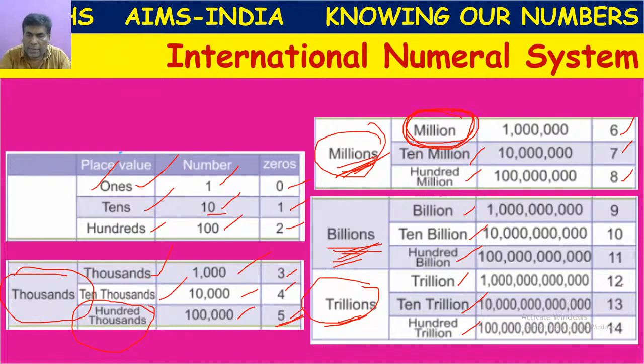Okay, ones to trillions. This is about the international numeral system. Here, this is the ones period. In each period, we will find 3 places: ones, tens, hundreds, thousands, 10,000s, 100,000s, millions, 10 millions, 100 millions, billions, 10 billions, 100 billions, trillions, 10 trillions, 100 trillions. This means we have a group of 3 places in one period.